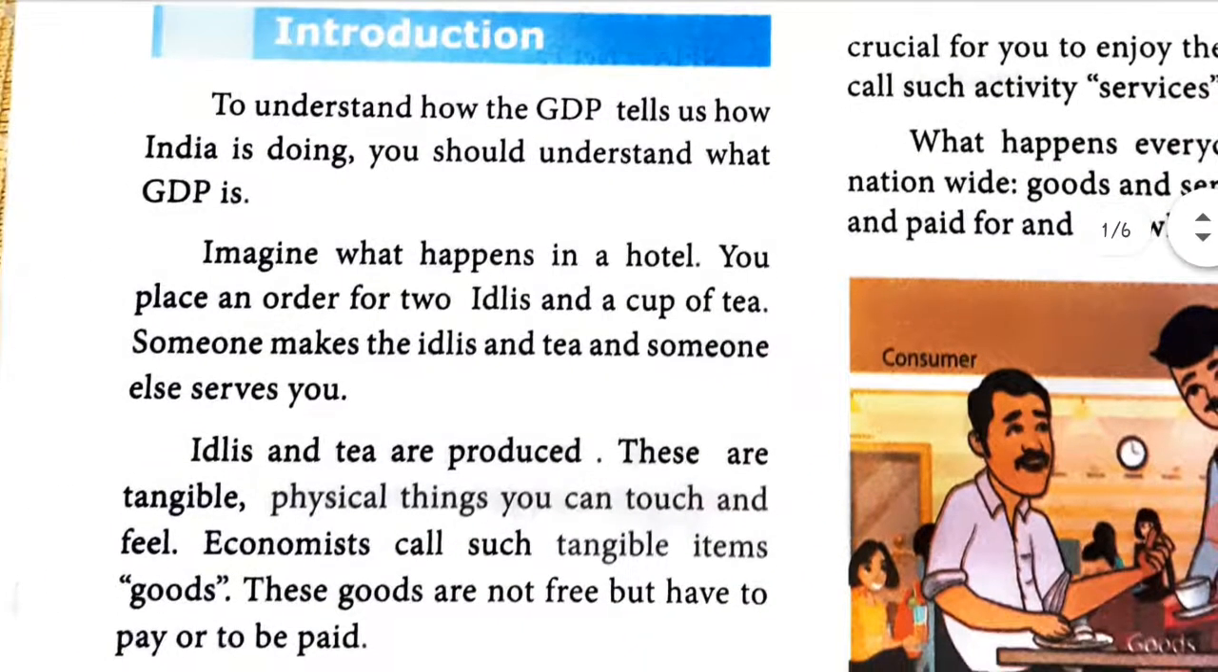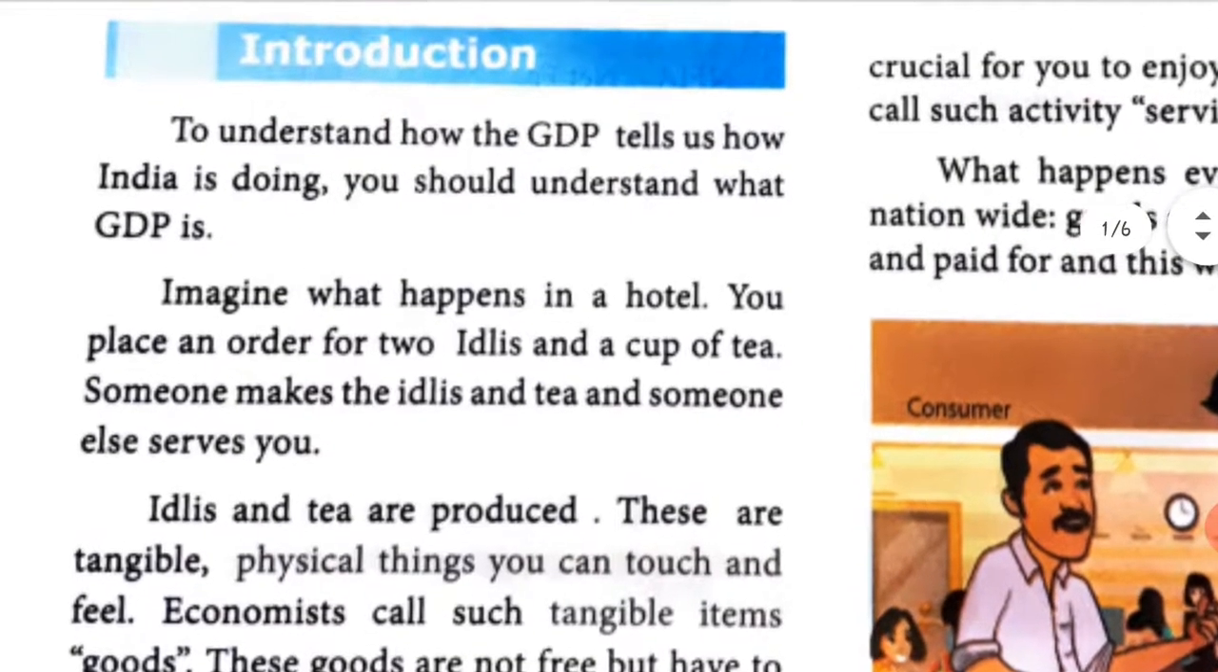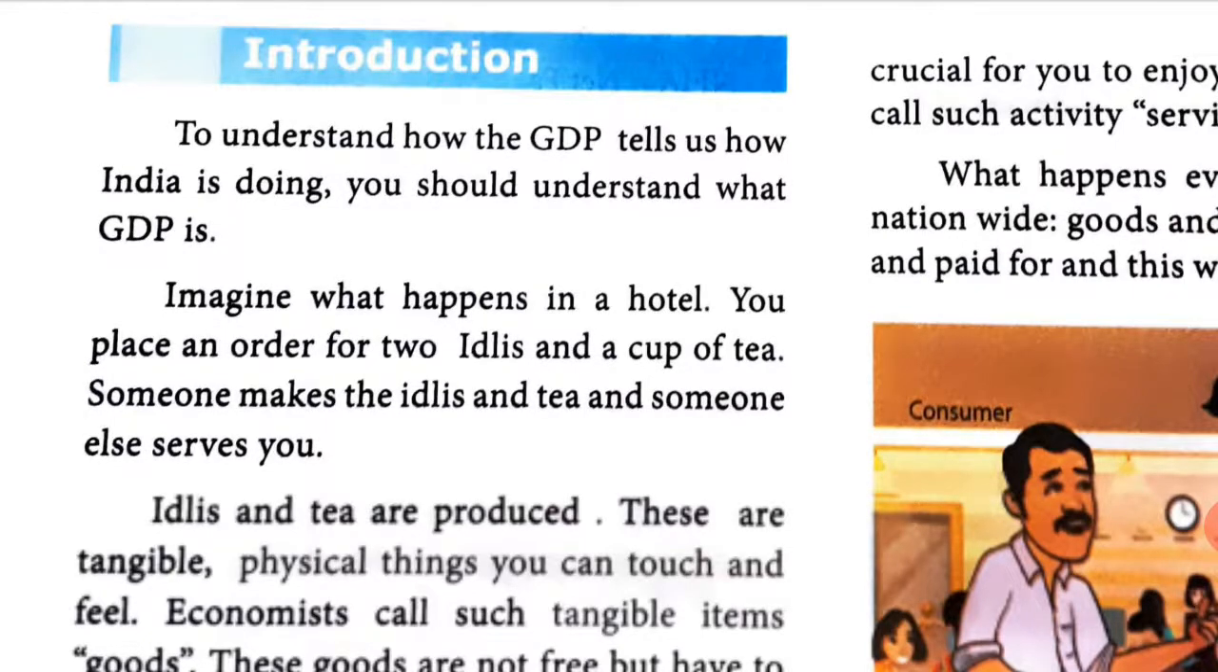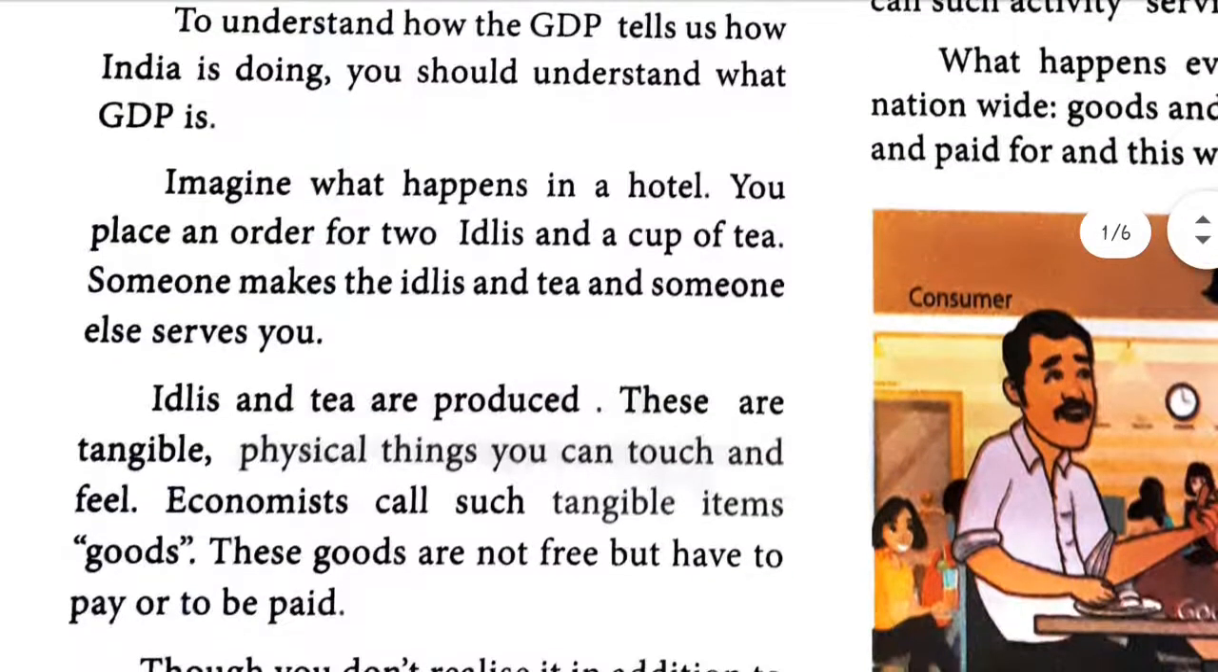First we have the introduction. To understand how the GDP tells us how India is going, you should understand what GDP is. For that, imagine what happens in a hotel. You place an order for 2 idlis and a cup of tea. Someone makes the idlis and tea and someone else serves you. There's one person making idli and tea, and another person who comes and serves it at your table.